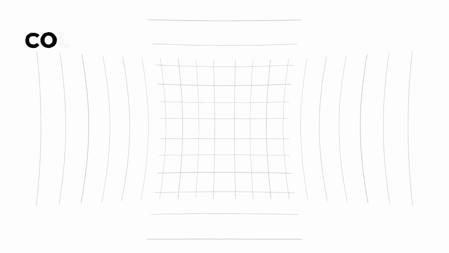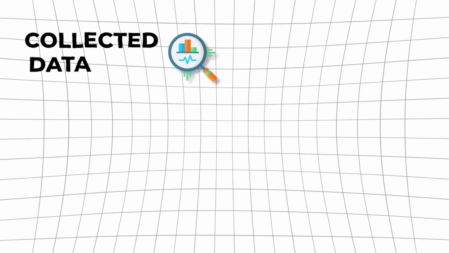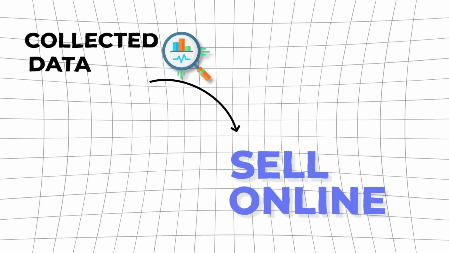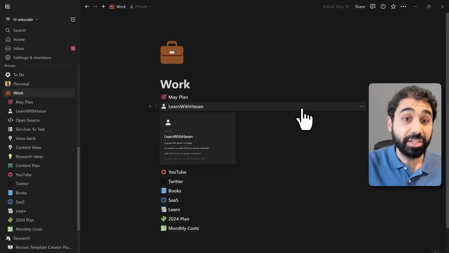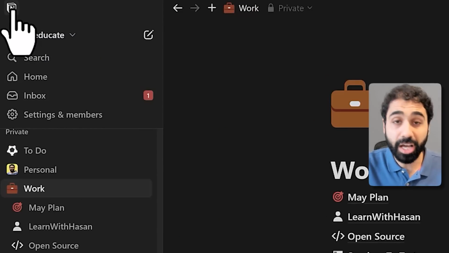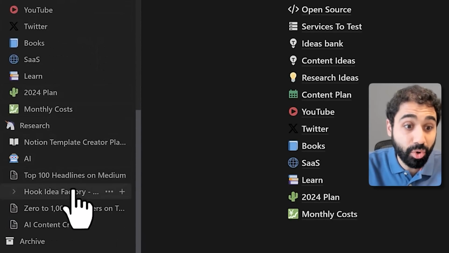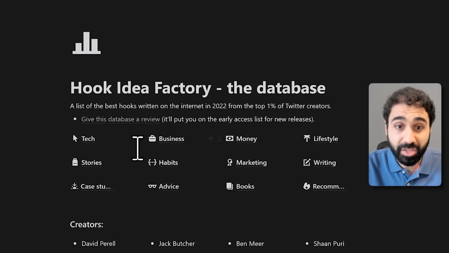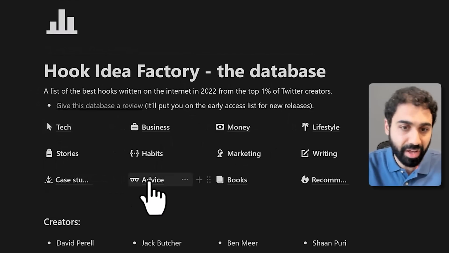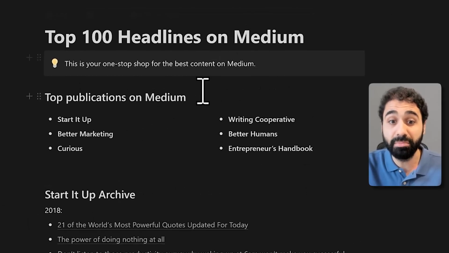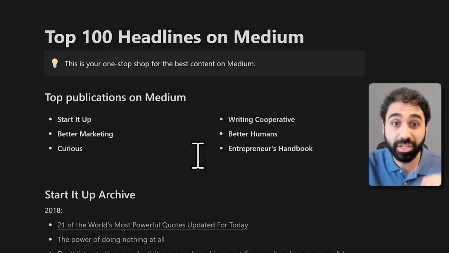We will assume now that you collected some data and you want to sell online, you want to provide a service online. How to do this? We have mainly 3 approaches. Let's start with the easiest one. Simply, you can use Notion. I myself bought 2 data libraries on Notion. This one, the Hook Idea Factory. You can see here we have hooks about tax, stories, advice, and so on. And the other one I bought is the top 100 headlines on Medium. This is another database on Notion.